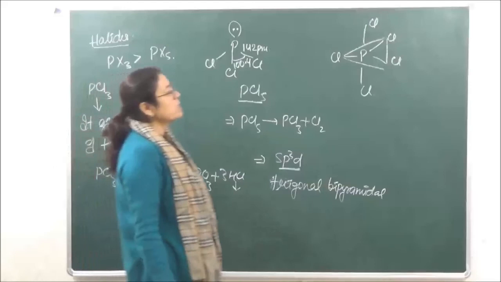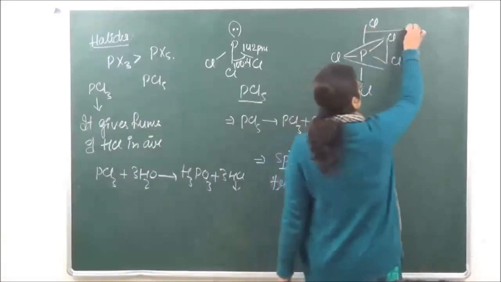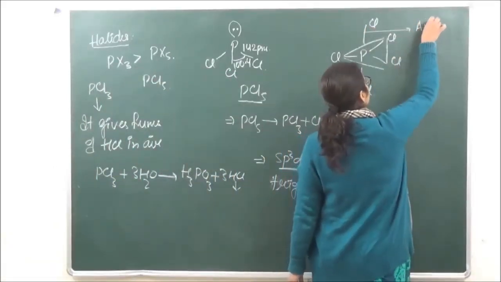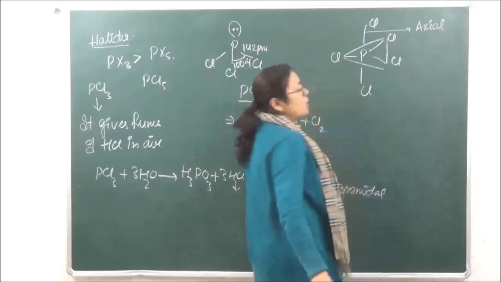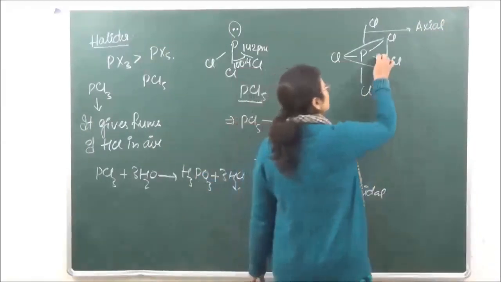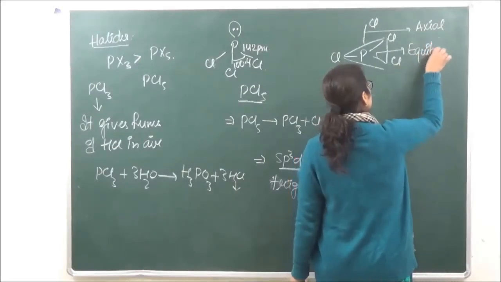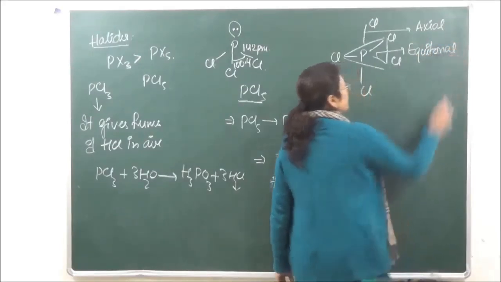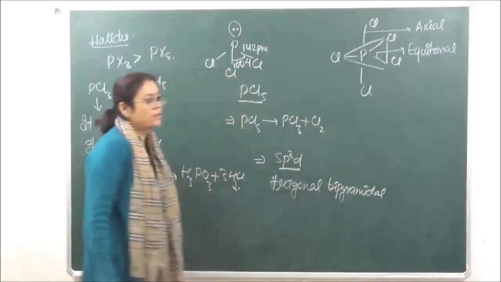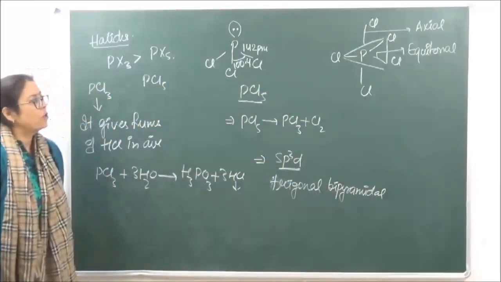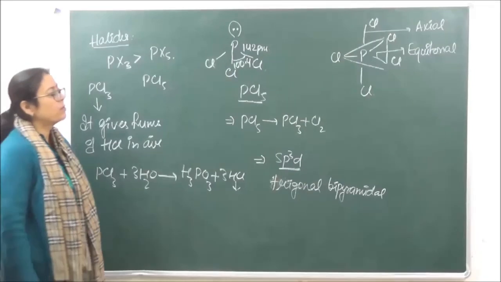It has two kinds of bonds. One is known as the axial bond, and this is going to be known as the equatorial bond. Okay? It has two types of bond, axial bond and equatorial bond.